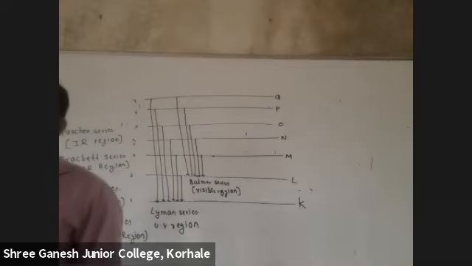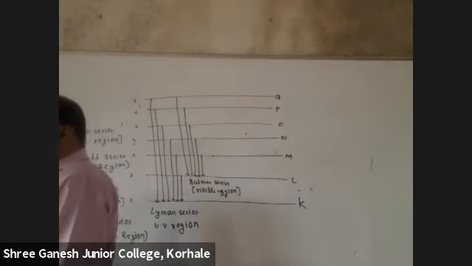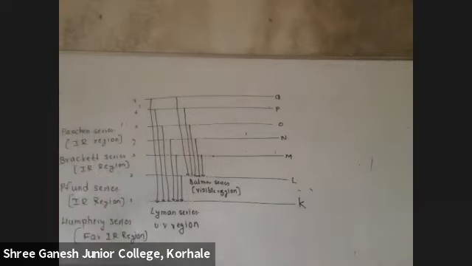Got it? So now you'll be saying, okay sir, 6 series are there. It's not like that, student. This electron can return from any shell. So there we'll say n is equal to infinity. 1, 2, 3, 4, 5, 6, 7. Till 7 we have seen, but there is no limit. So we'll say n is equal to infinity. For infinity, it is going to reach ground state.